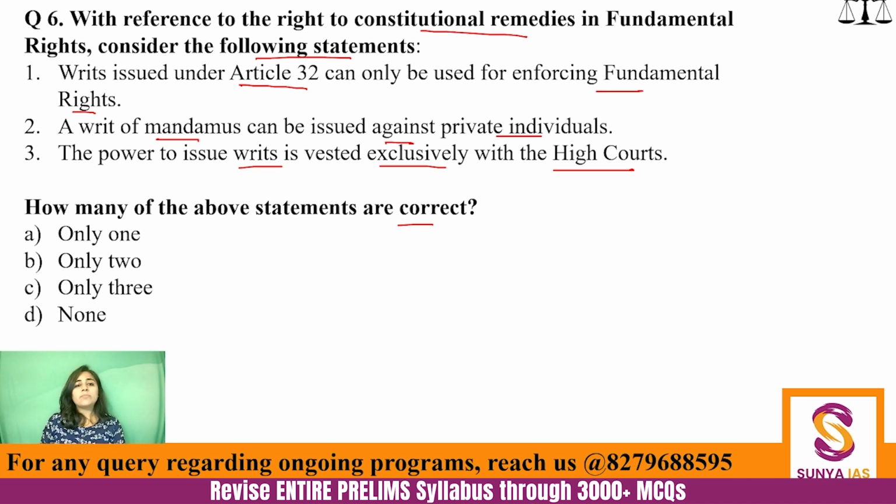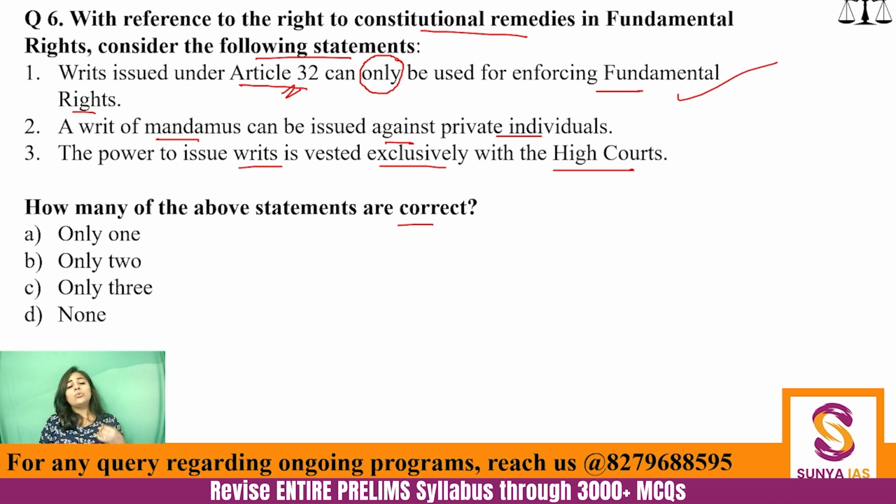Now, if we go statement by statement, writs issued under Article 32 can only be used for enforcing fundamental rights. While the word "only" mostly makes statements incorrect, in this particular case, this statement becomes correct because Article 32 is restricted to only the fundamental rights which the Supreme Court is concerned with.